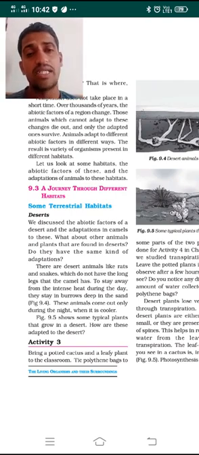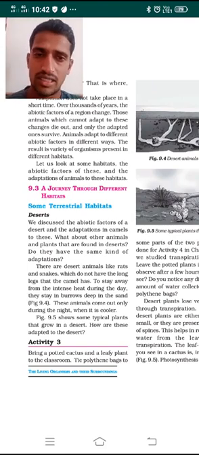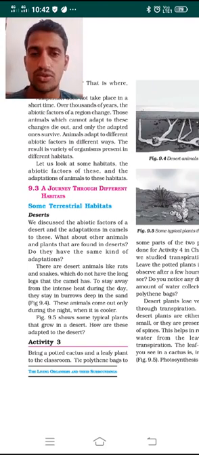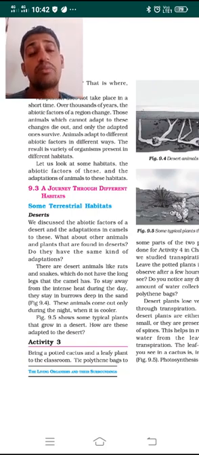At that time they come out and catch their prey, take the food, and again they go and stay in the burrows during the daytime. So this is how the animals have adapted to the desert habitat. Those are snakes as well as rats. And what about the plants?